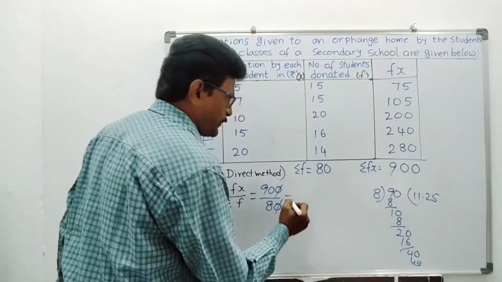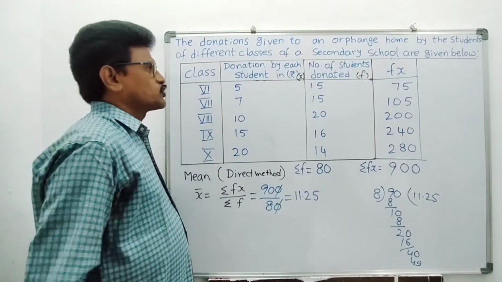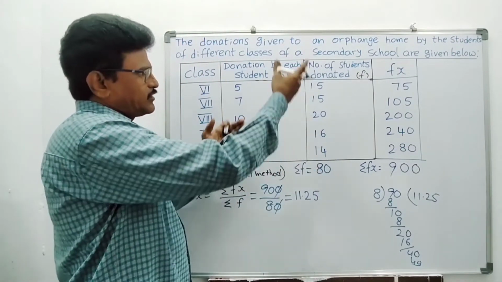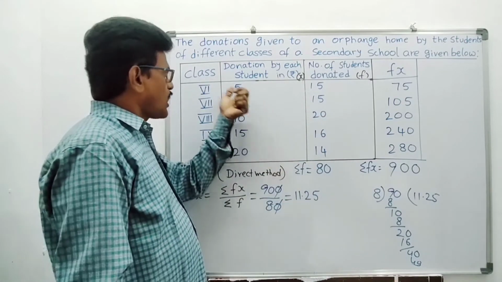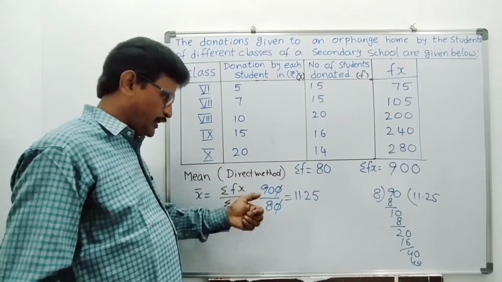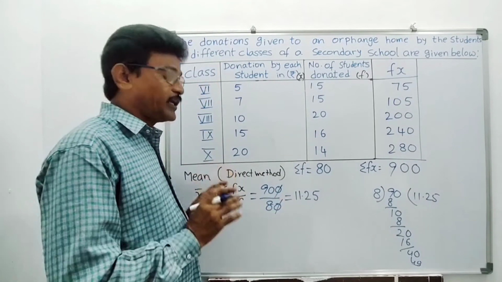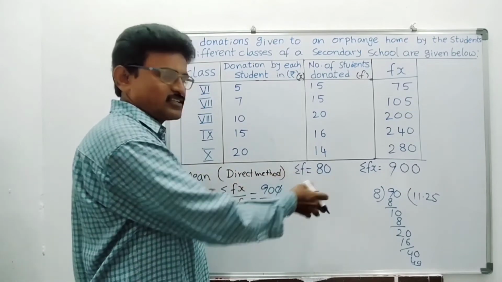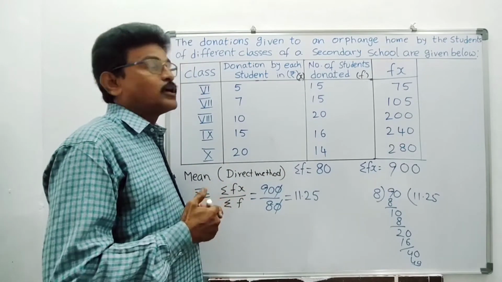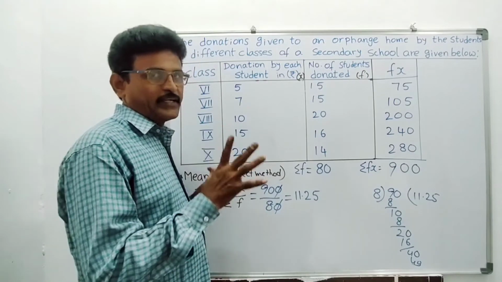How much are you getting as the mean? 11.25. Right? So different classes, the number of students is different, the amount is also different. But on average we are getting a mean of 11.25, which means each student is paying 11 rupees 25 paisa. That is the meaning here. Okay? Mean. Now for the same problem, we will calculate the median.